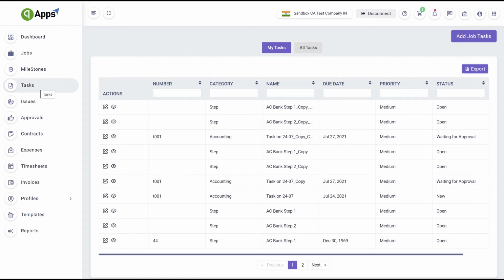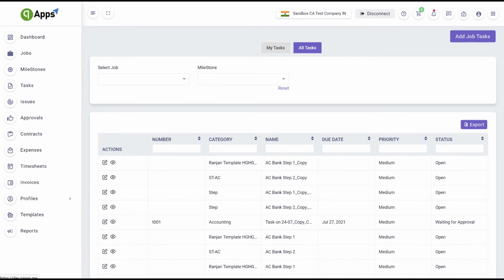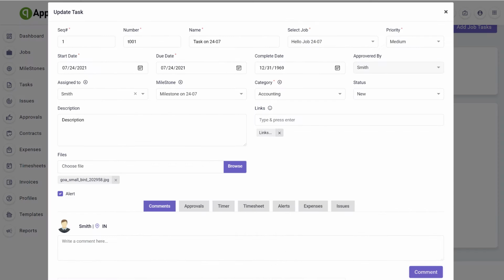Job tasks. My tasks, tasks that are assigned to me will be displayed here. All tasks, tasks that are assigned to the complete organization will display here based on the selected drop-down categories. Please note that only an admin can see the all tasks tab. In tasks you can manage comments, approvals, timer, timesheet, expenses and issues.